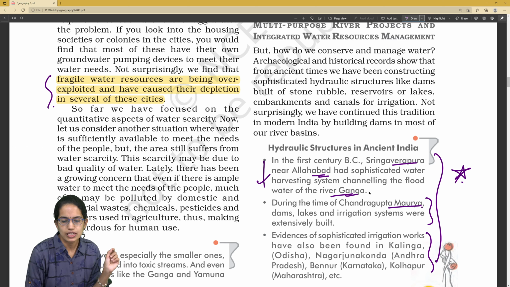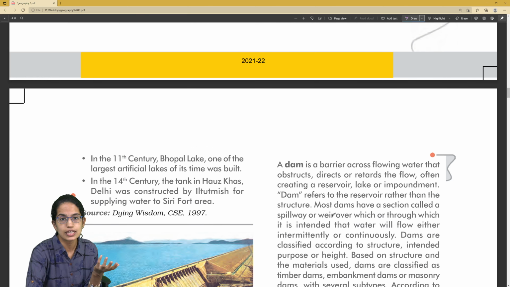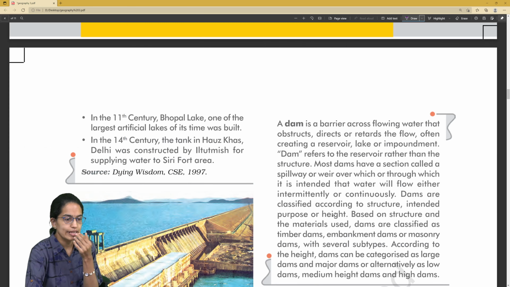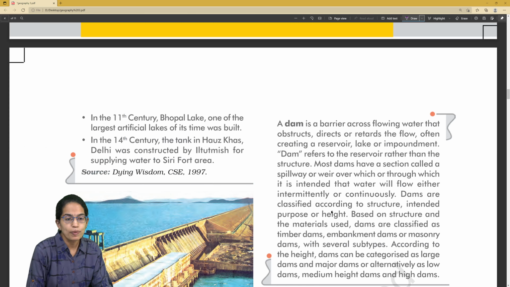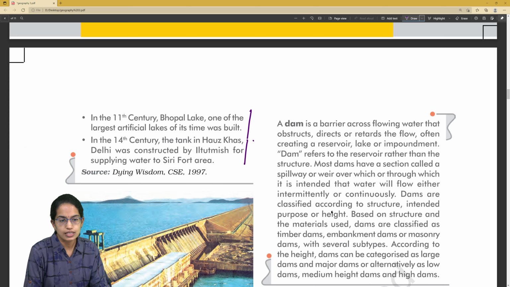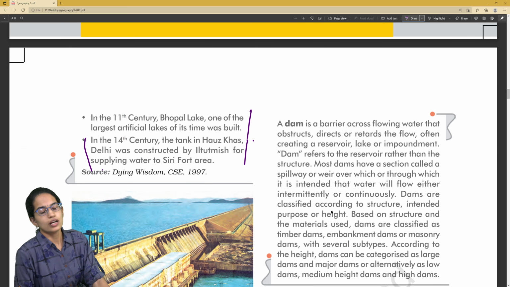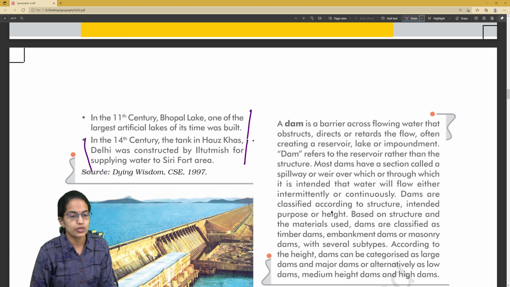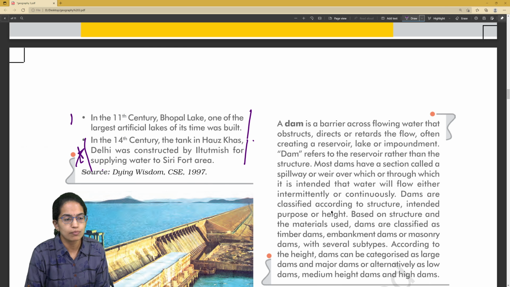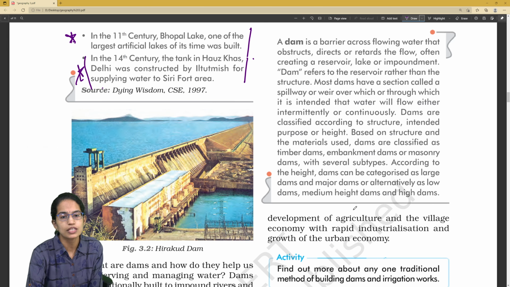Similarly, we have seen irrigation works in the regions of Kalinga, Nagarjunakonda and Kolhapur. Those are some of the areas where we have seen excellent water works and irrigation works. Bhopal Lake, one of the artificial lakes, and Hauz Khas in Delhi, constructed by Iltutmish for providing water to the Siri Fort, are good examples.